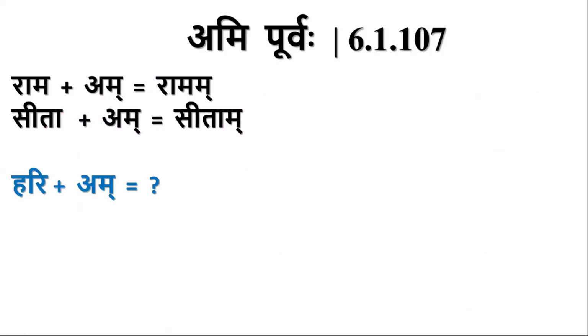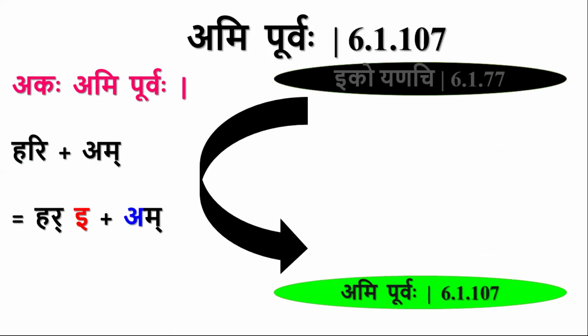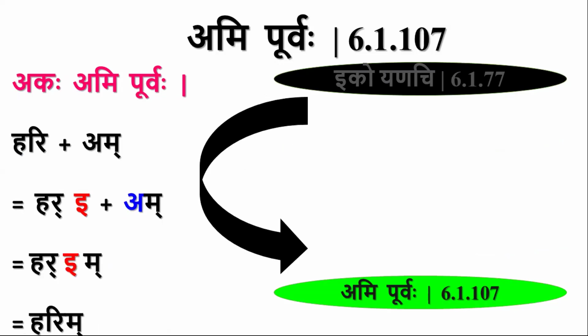Then Ari plus Am. In this case, eco energy is applicable, E plus A, but again it will be blocked by Ami Purvaha. So whenever there is Pratyaya, then the Purva letter and the Akara of the Pratyaya, they combine to form Purva Rupa Adesha.